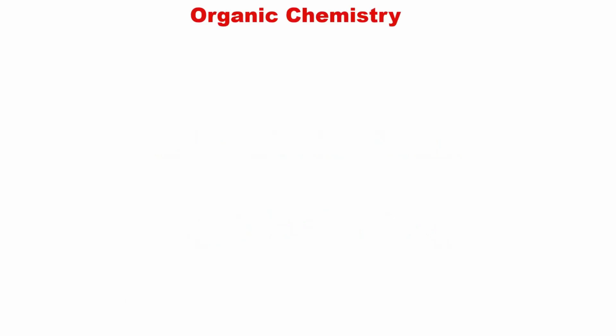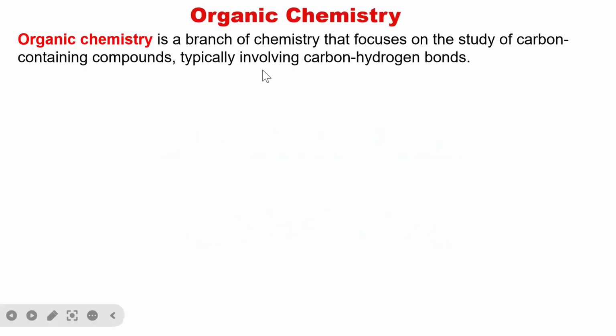So what is organic chemistry? Organic chemistry is a branch of chemistry that deals with the study of carbon-containing compounds, typically involving carbon-hydrogen bonds. So, ladies and gentlemen, organic chemistry is one of the branches of chemistry that studies compounds containing carbon. It typically involves only carbon-containing compounds, and some of the compounds that are involved have carbon-hydrogen bonds.